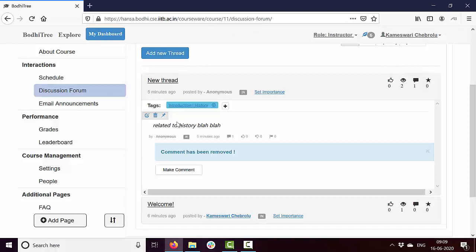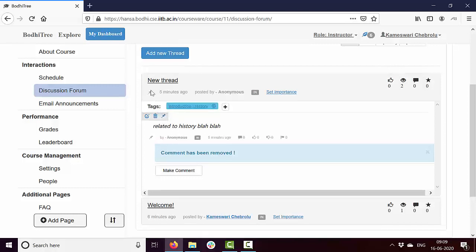One other thing which is also of interest is pinning a thread. So if I click on this pin, this thread is pinned. What it means is when there are many posts, the pinned post will come on the top. Sometimes when some discussion forum thread is important, you can pin it so that it always stays on the top. You can pin multiple threads, in which case they appear in the order of their creation.